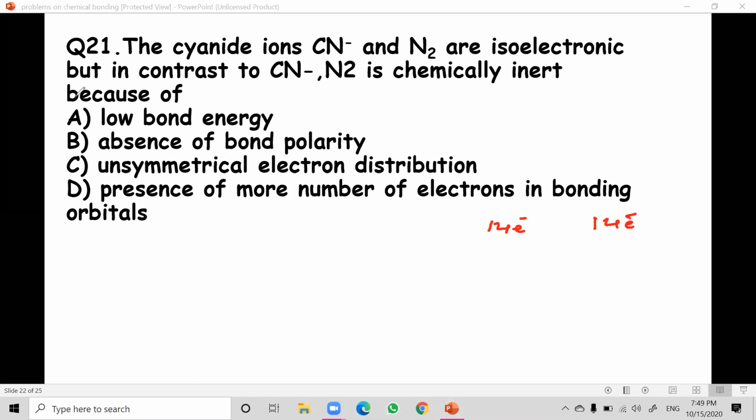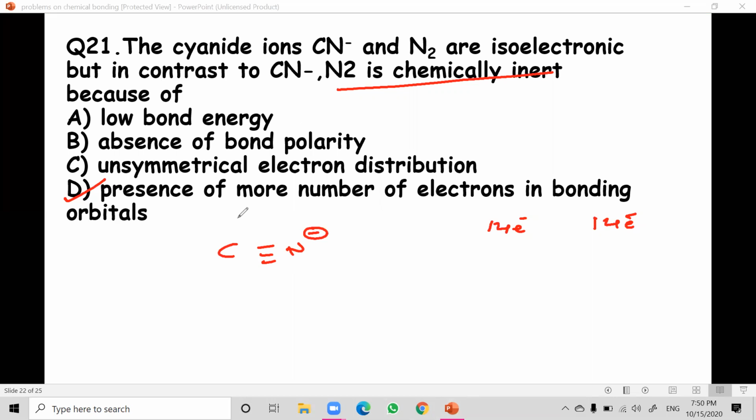So they are isoelectronic. But in contrast to cyanide ion, N2 is chemically inert because of low bond energy, absence of bond polarity, unsymmetrical electron distribution, or presence of more number of electrons in bonding orbitals. Yes, this is the question. In cyanide, carbon triple bond N, and here one more minus is there, so nitrogen gets only 4 electrons after sharing.